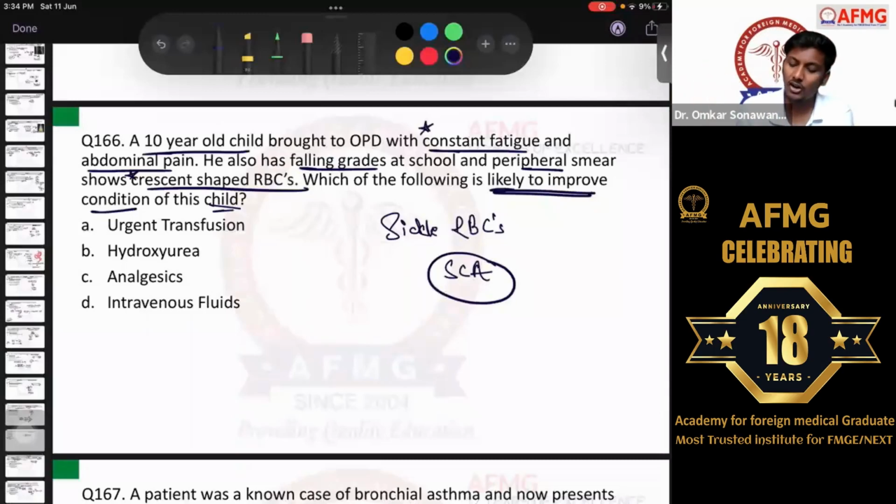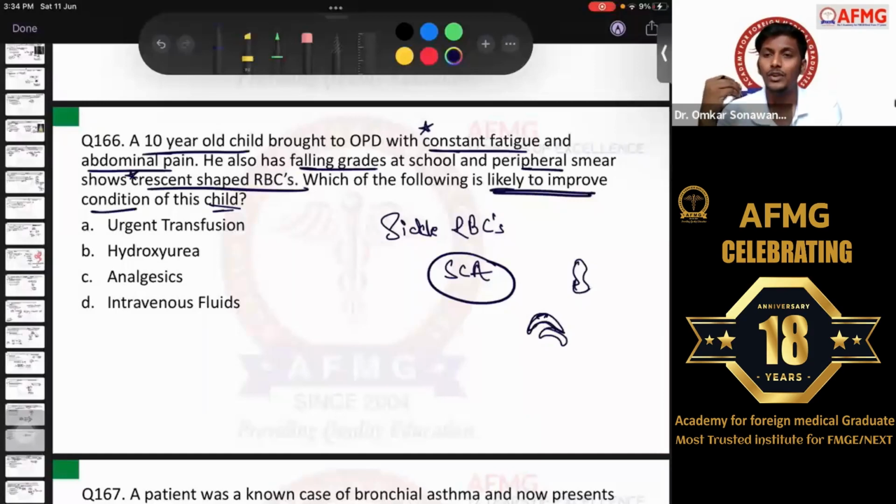Whenever these RBCs are oxygenated, they are of normal biconcave shape. But once oxygen is removed from them, they turn into the sickle shaped or half moon shape, and these will get sticky now. So they will stick to each other and they will block the small capillaries. If they block the small capillaries which are supplying the intestine, then definitely the patient can have ischemic colitis or mesenteric ischemia, leading to abdominal pain in the patient, right? So apart from acute chest syndrome, dactylitis, autosplenectomy, the patient can even have abdominal pain due to mesenteric ischemia, right? So here the child is suffering from acute sickling episode.